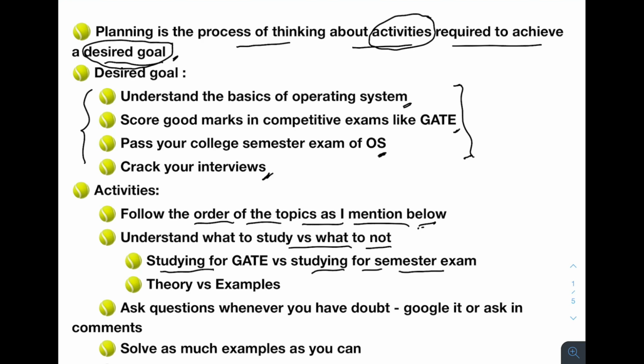Very advanced questions, that's what I mean. They will normally focus on the basics and ask from the general topics. They won't go very deep into the topics. But if you're studying for GATE, you need to understand the concepts very well.